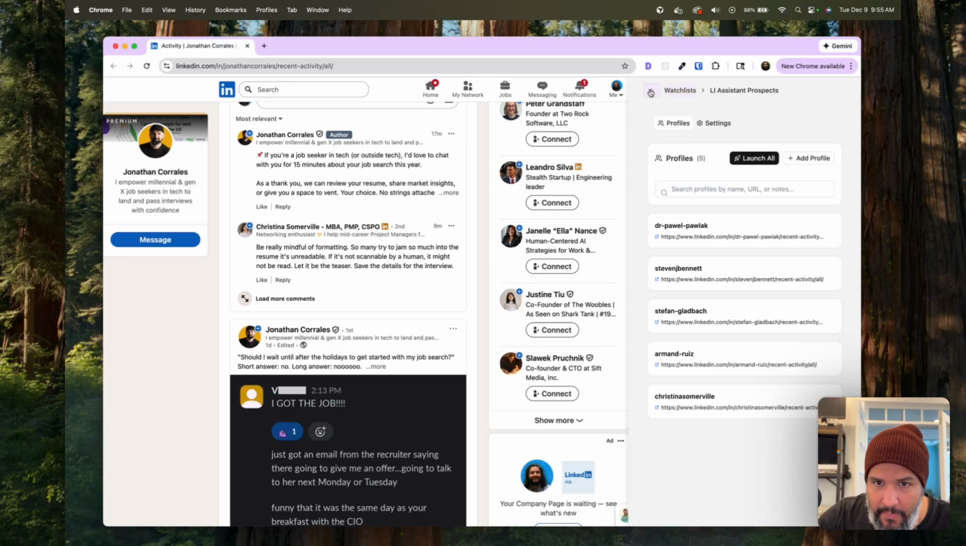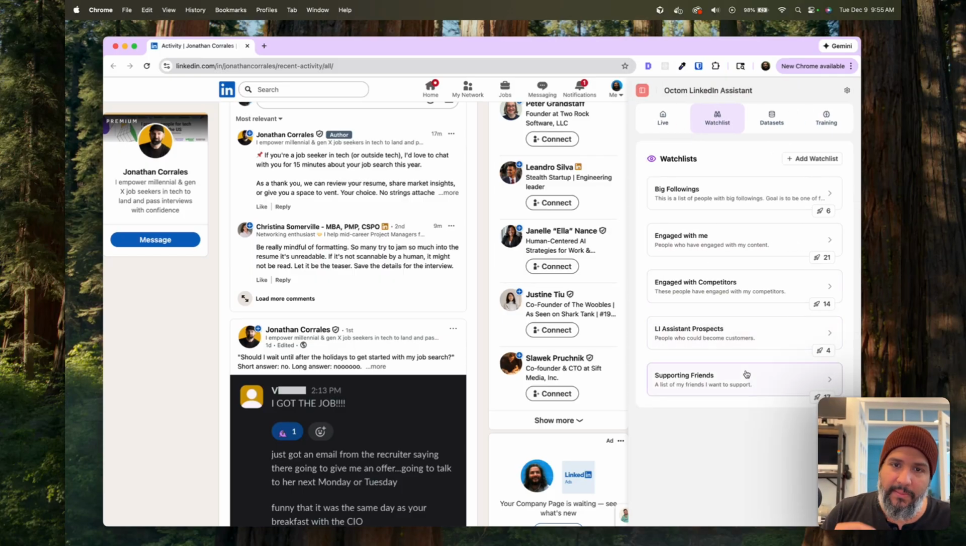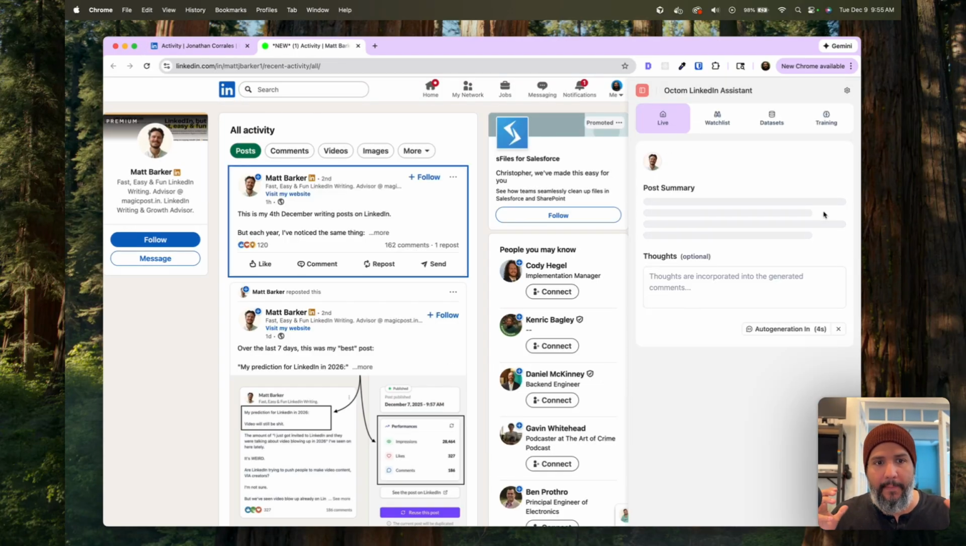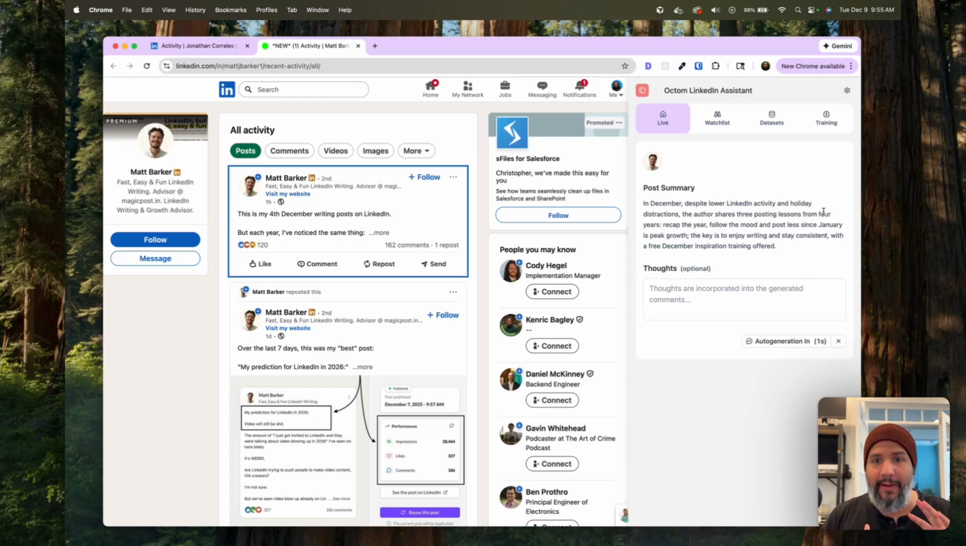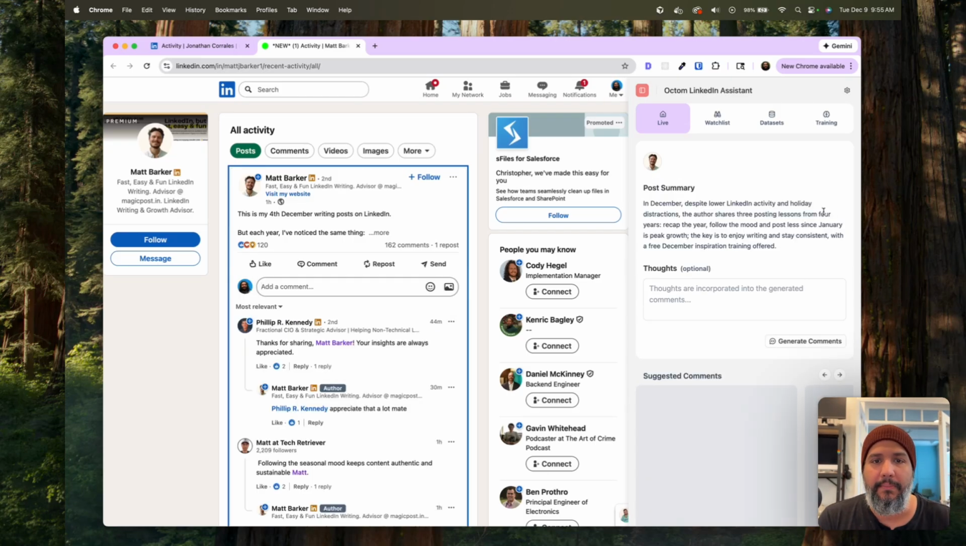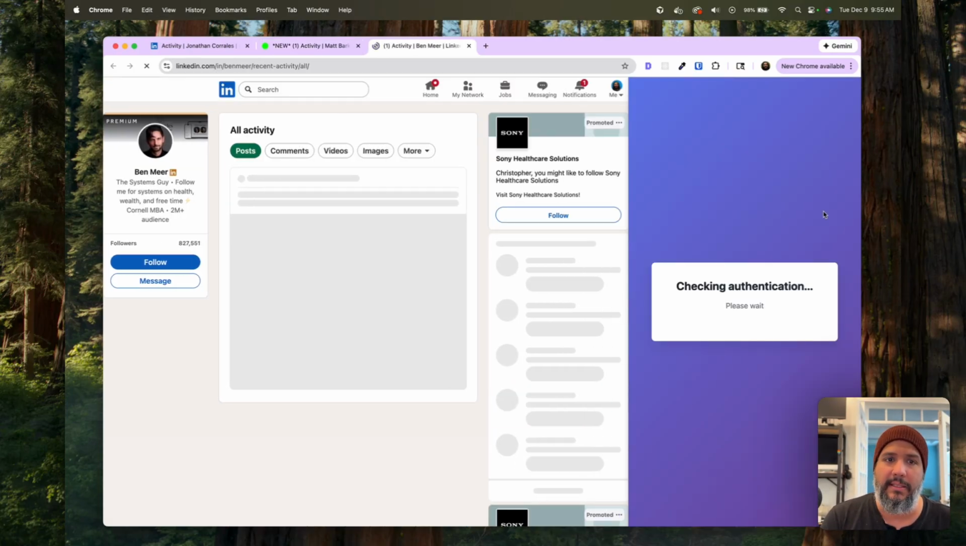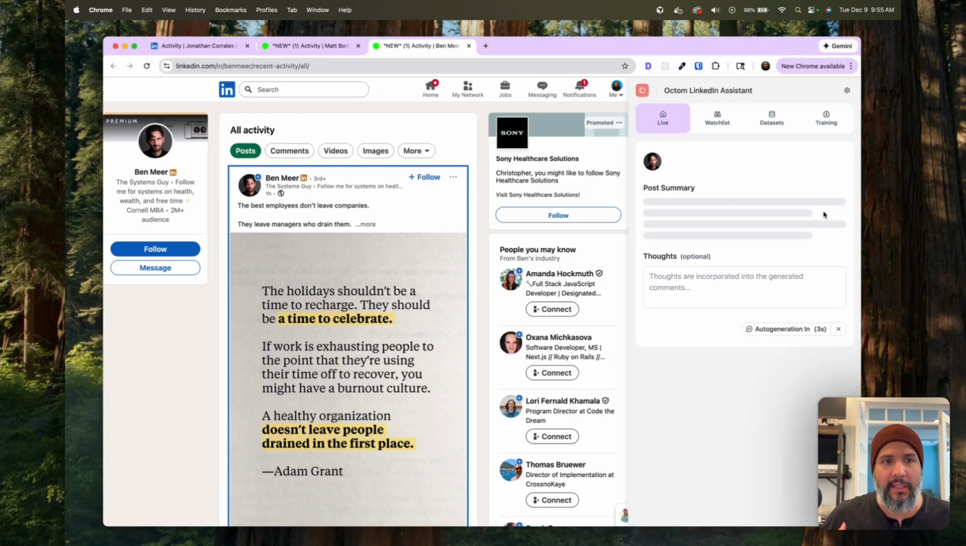And so let me back out of here. One of the other powerful things about this that makes it a workflow tool is that I can actually launch these profiles. And what it'll do is it will go through and open up each one of the profiles on my watch list. And because it's opening those up, it's detecting whether or not that person has posted recently. And if they have, it's automatically generating comments for me. And it does this in a way that emulates human behavior.